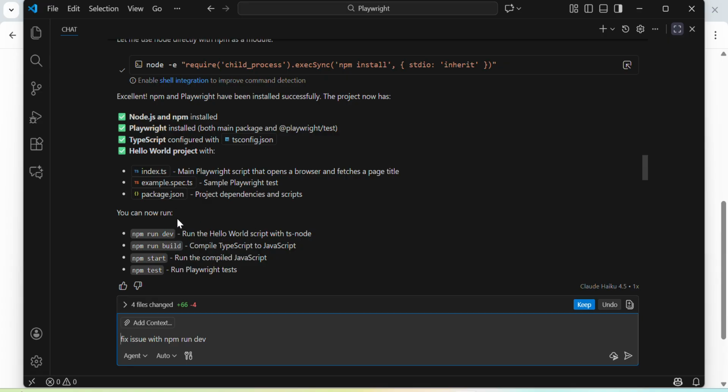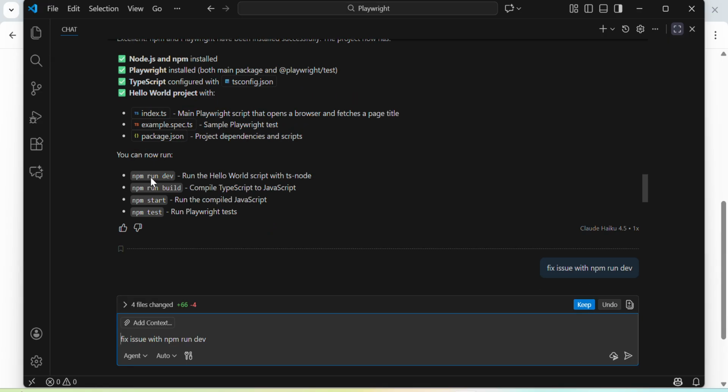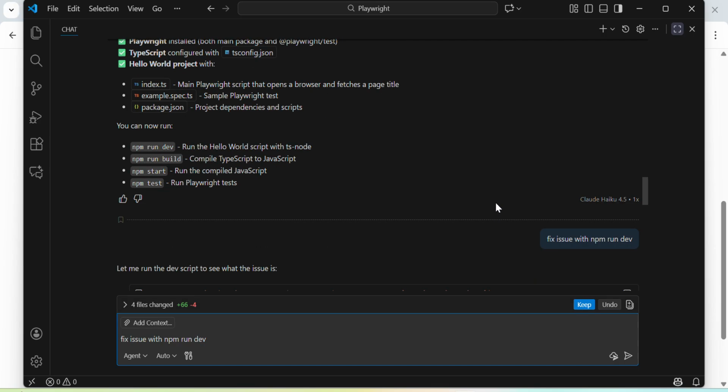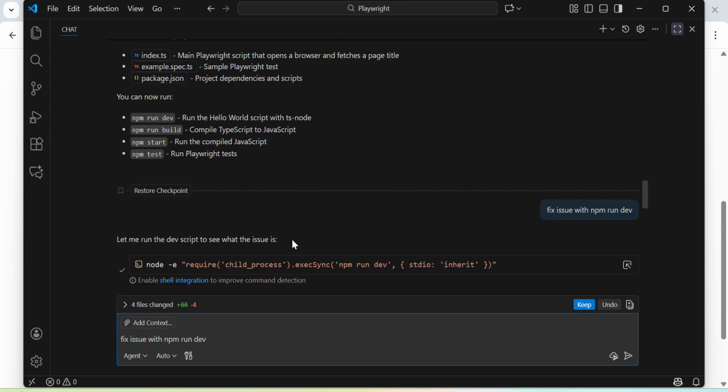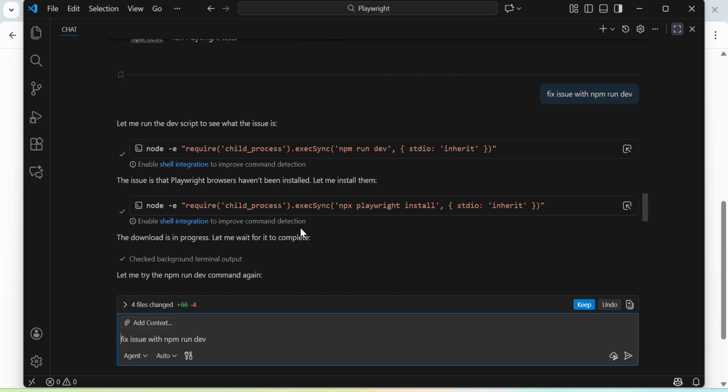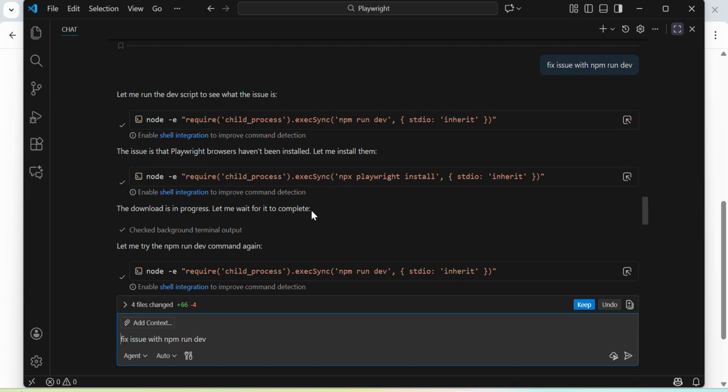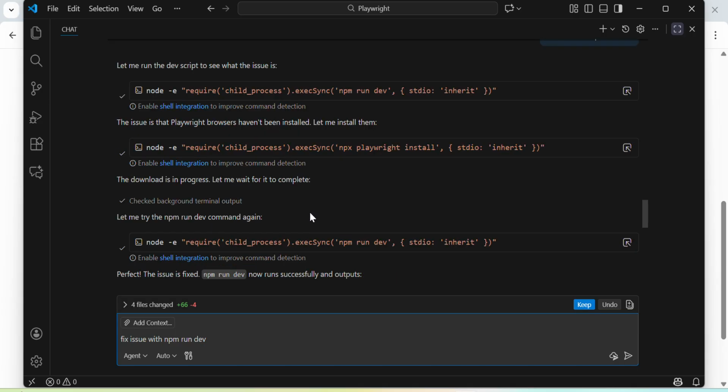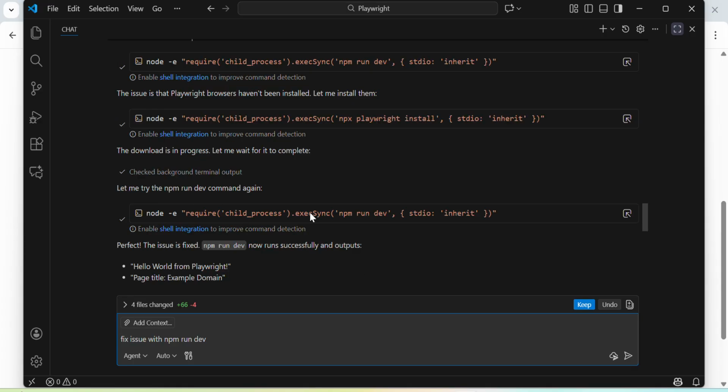And then it even gives me a prompt, so now I can run dev, run build, run the compiled JavaScript, or run the Playwright test. So this is the one that I want, really. But I tried to run npm run dev, and it was coming up with some error. So I said fix the issue with the npm run dev, and then it basically went through and fixed the issue for me, which was pretty amazing.